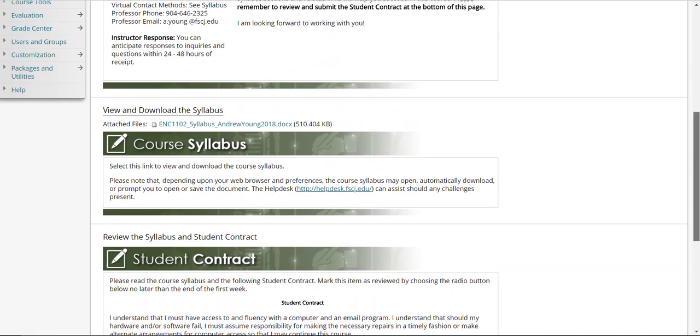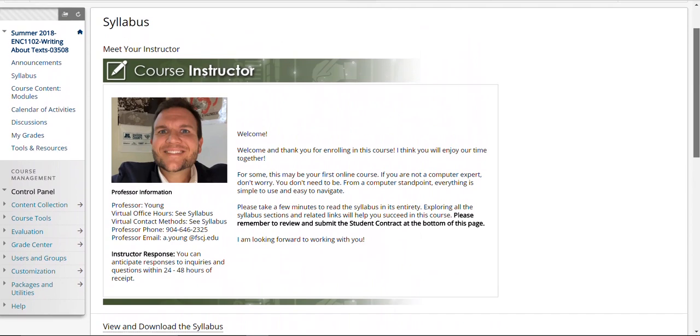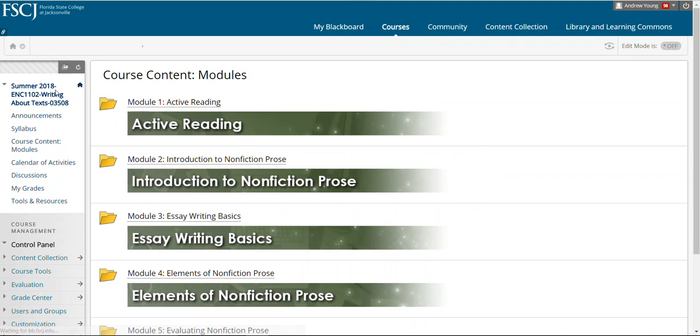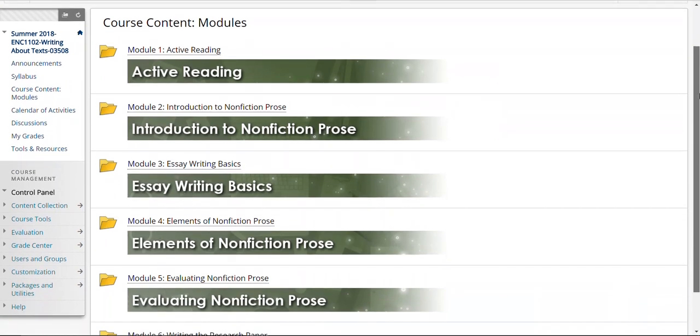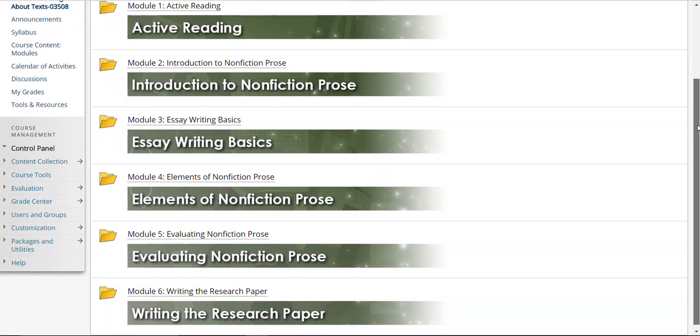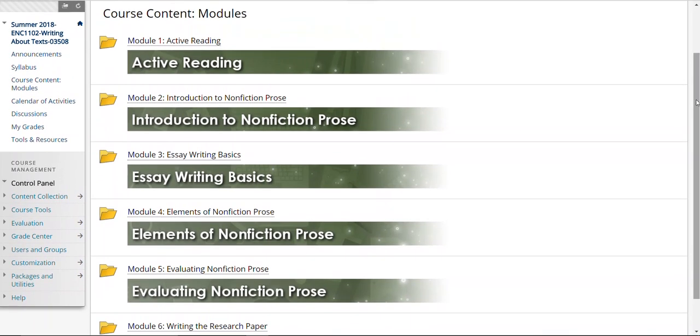If you scroll back up, okay, right below the syllabus, we then get into course content modules. So you will probably spend the bulk of your time in this section of Blackboard. Okay, it breaks down the entire class into our 6 modules. Some modules last about a week or so, like module 1, and then other modules like 5 and 6 are several weeks. Okay, and so the way this works is each module contains explanations, directions, and examples for all of the assignments and readings and essays and so forth.